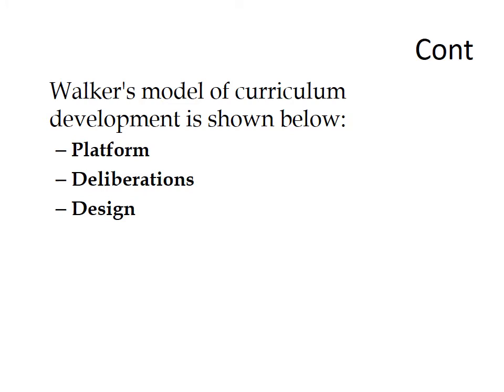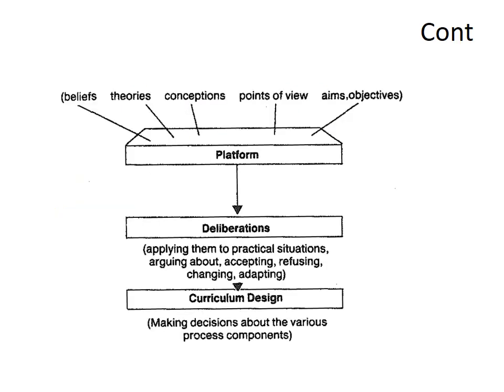Walker's model of curriculum development is shown below. It has three phases: platform, deliberation, and design. This is the diagram of the dynamic model of curriculum development. The platform stage includes beliefs, theories, conceptions, points of view, aims and objectives about curriculum.